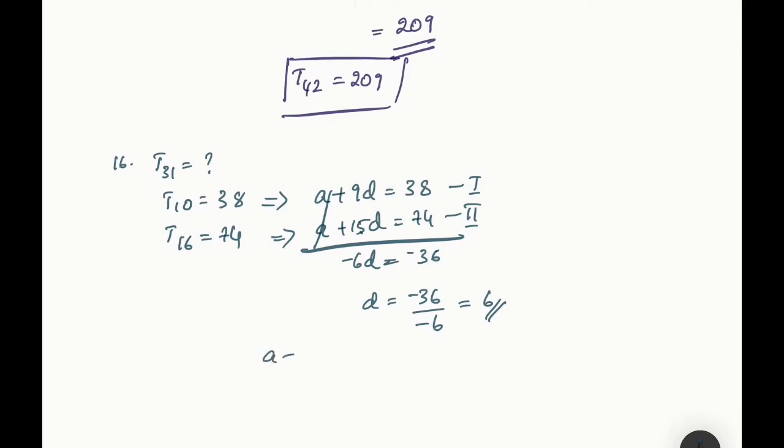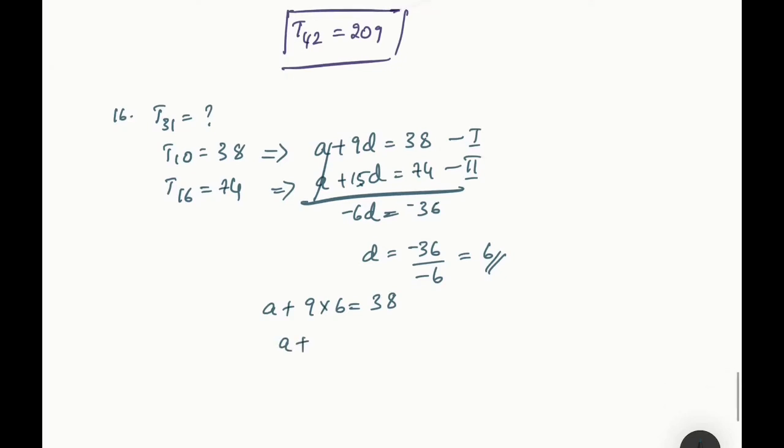So A plus 9 into 6 equals 38. A plus 9 sixes are 54 equals 38. A is equal to 38 minus 54. 38 minus 54 is equal to minus 16. Okay, you are getting minus 16. So you got A is equal to minus 16 and D is equal to 6.